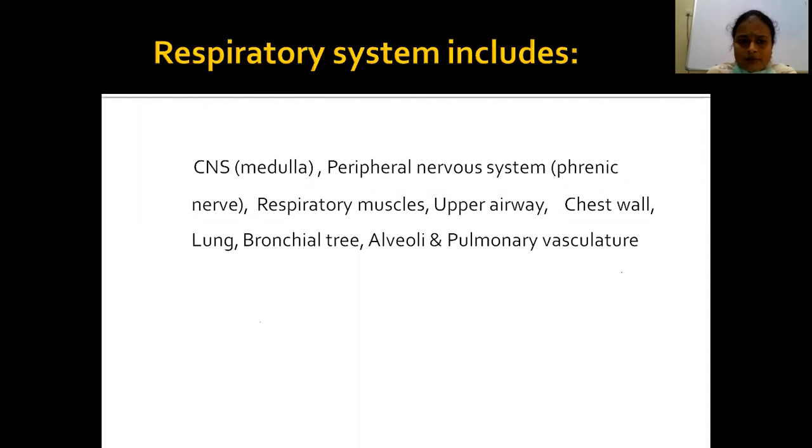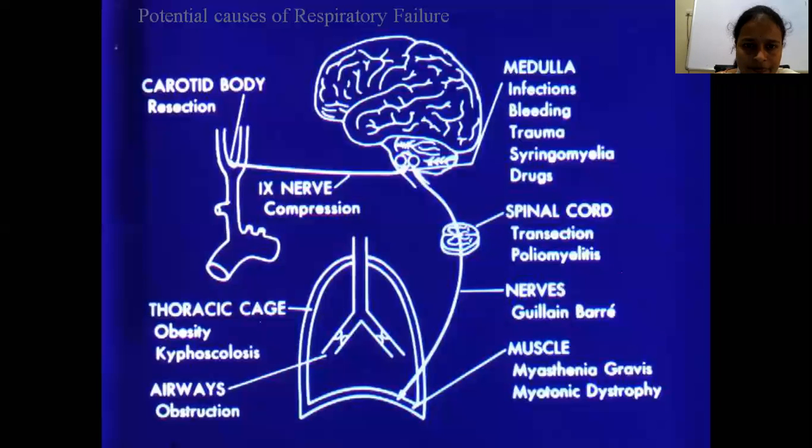Normally, the respiratory system includes which parts? The central nervous system, medulla. The respiratory center is located at the medulla. The peripheral nervous system, mainly the phrenic nerve, followed by effectors: respiratory muscles, upper airway, chest wall, lung, bronchial tree, alveoli, and pulmonary vasculature. All these make up the respiratory system.